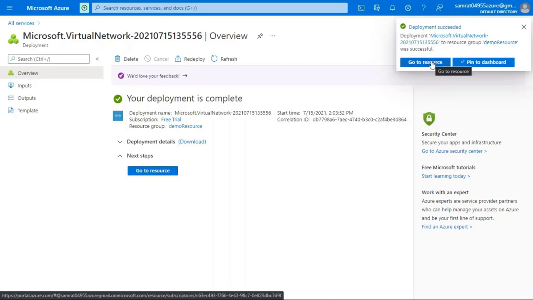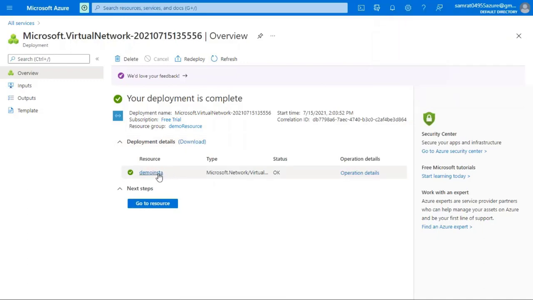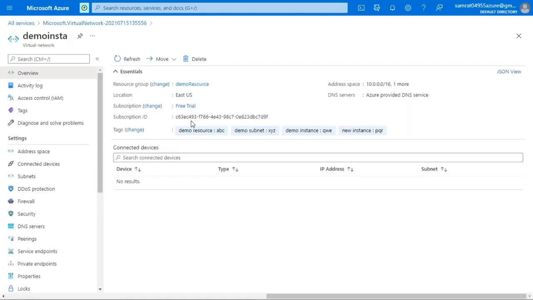Once you click on go to resource, you can also go from here, and you can also select from here. You can also select the demo details. So once you select the demo insta resource, the operation details are here. It shows that the resource group is demo resource and the location is this, and the subscription ID is C63EC493-. The address space is 10.0.0.0/16, and I've given one more address space, so it shows the one more. And the DNS server is Azure provided DNS service, so it shows me. And the tags that I have created are demo resource with value ABC, demo subnet XYZ, demo instance QWE, and the new instance with PQR value.